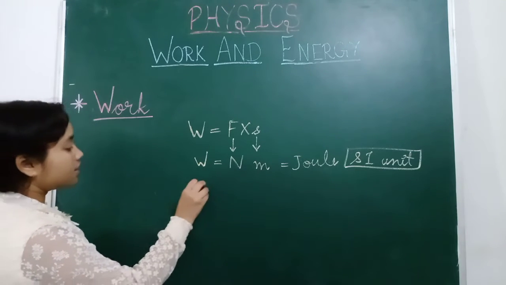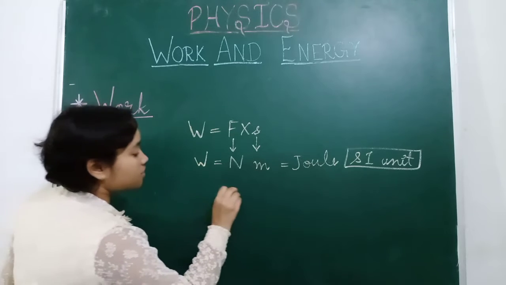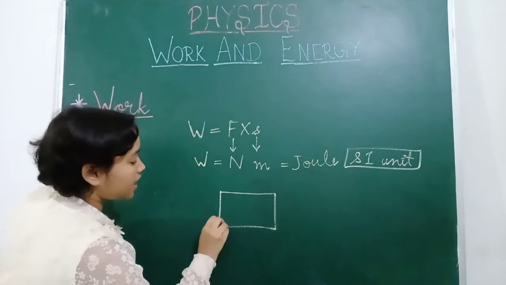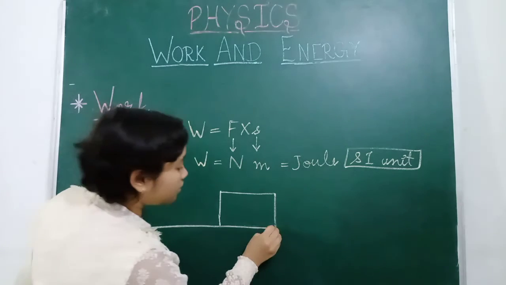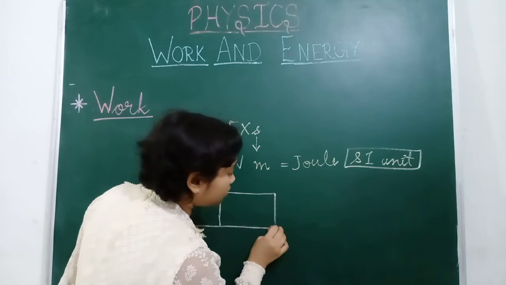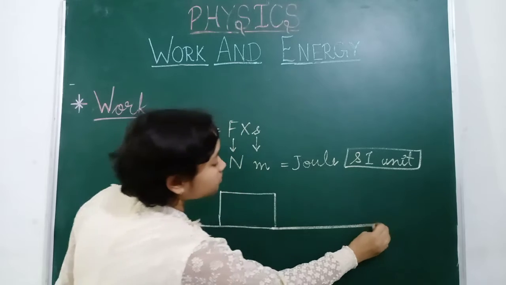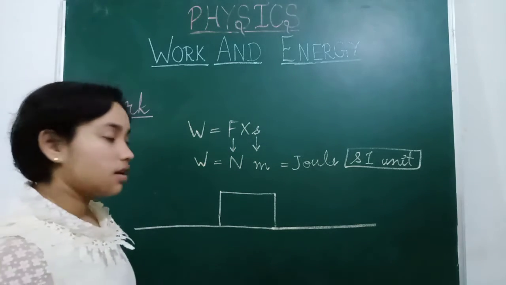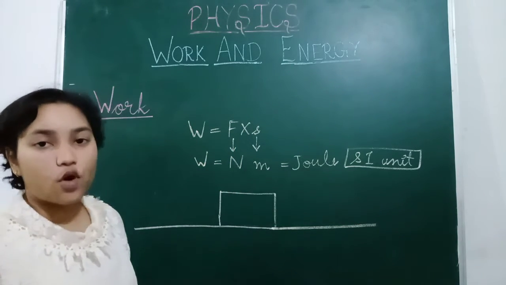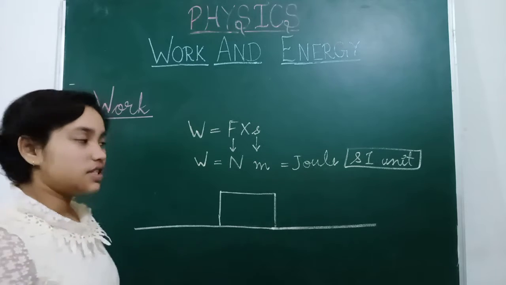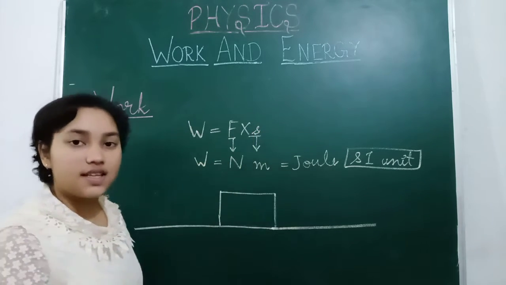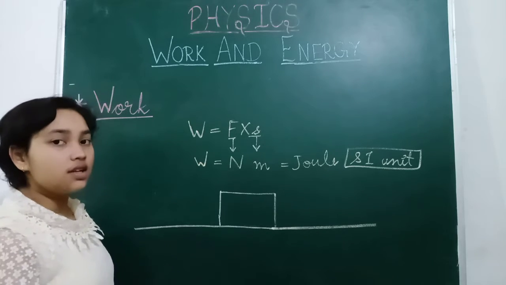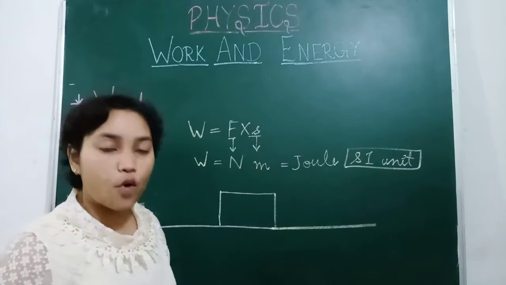If we take an example, this is an object and it is placed over a plane. First we will talk about positive work. When the work is positive, both the force and the displacement are in the same direction, then we can say the work is positive.